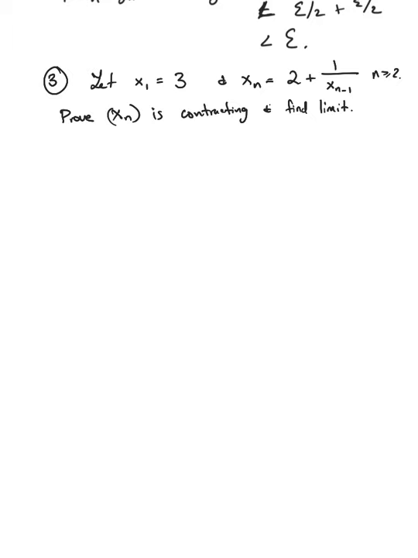Okay, so let's take a look at the term xn plus 1 minus xn, right? This is the thing that we need to compare to xn minus xn minus 1. Okay, so what we want to show is that this is less than c times this for all n and for some positive c between 0 and 1.